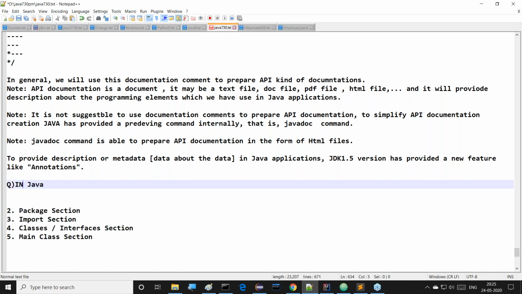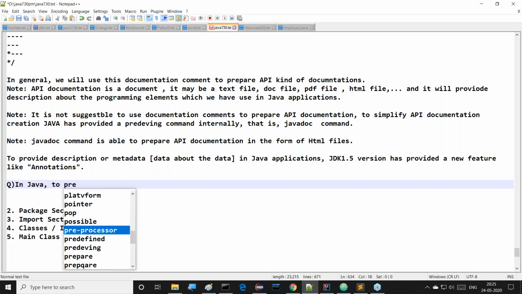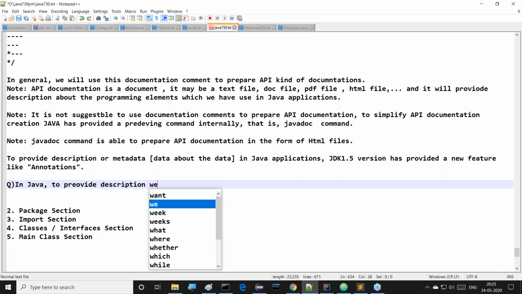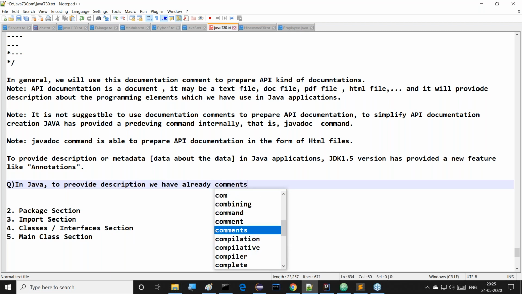In Java, to provide description, we have already comments. Right, sir. In Java, to provide description, we have already comments.